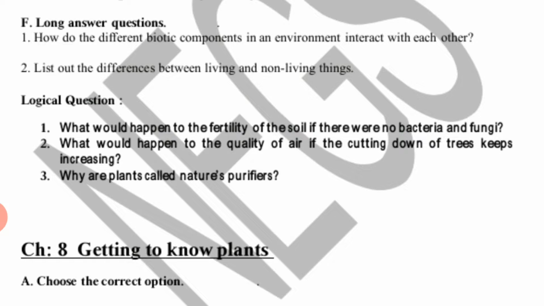Why are plants called nature's purifier? Because by the photosynthesis process plants absorb carbon dioxide and release oxygen, so the percentage of oxygen in air will increase and the percentage of carbon dioxide will decrease. So this way plants are called nature's air purifier.